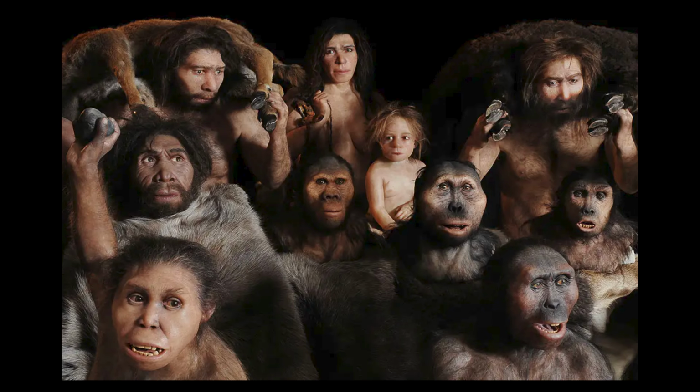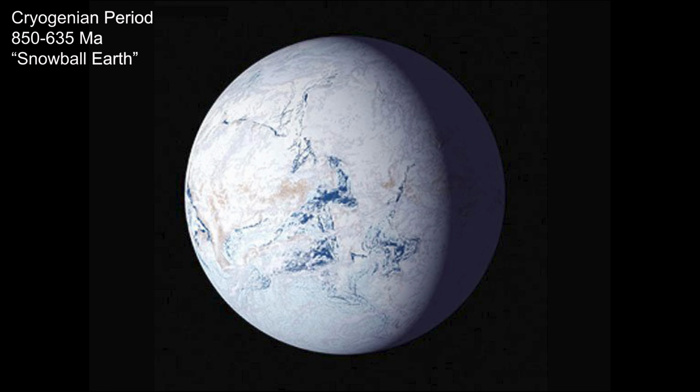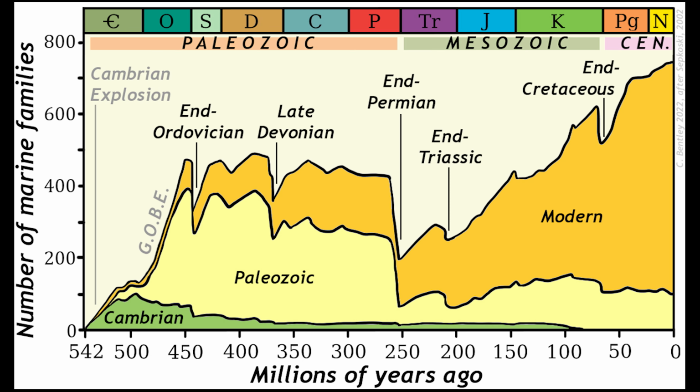Now, punctuated in all of this, including the cryogenic periods, snowball Earth periods, are mass extinctions. So snowball Earth obviously destroyed life. Those were mass extinctions. Subsequent to that, at the end of the Ordovician, the Hirnantian extinction took place around 443 million years ago. That was a glacial episode that destroyed much of the life on Earth, the first true mass extinction. This is followed by other mass extinctions, including the Devonian mass extinction at 359 million years ago, and the Great Dying, the Permian mass extinction at around 251 million years ago, when almost all life on Earth perished. Around 95% of all species were wiped out at the end Permian extinction.